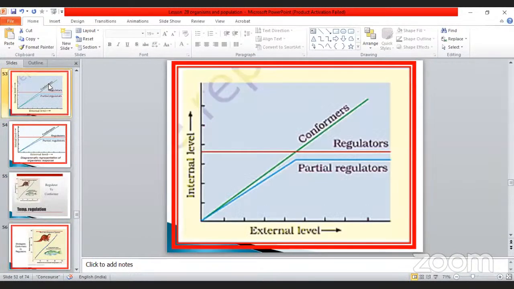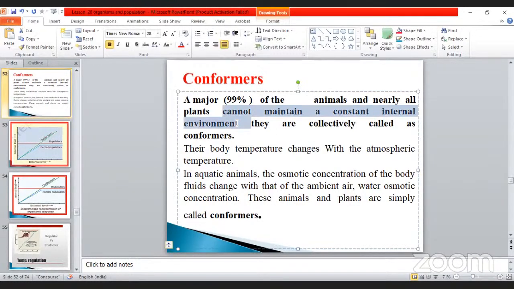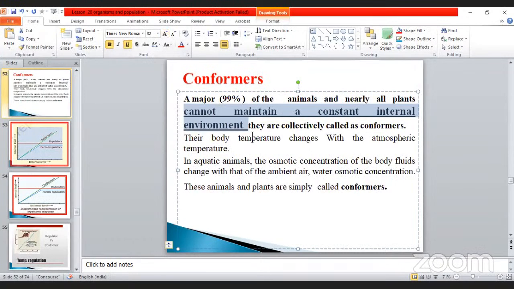So already we studied what is meant by conformer, what is meant by regulators, what is meant by partial regulator. Conformer, what is the meaning of conform, my dear students? Majority of the animals, nearly 99% of the animals and nearly all the plants, cannot maintain a constant internal environment. That is the condition. Don't forget. They are collectively called conformers.